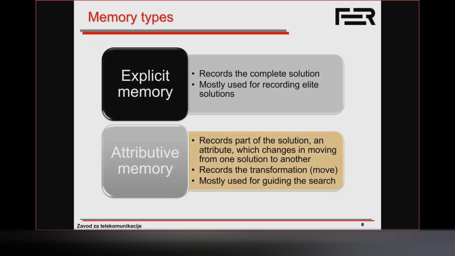Okay, before we get into some examples, let me just introduce these terms. We can use either something called explicit memory or attributive memory. Explicit means we're going to record the complete solution.